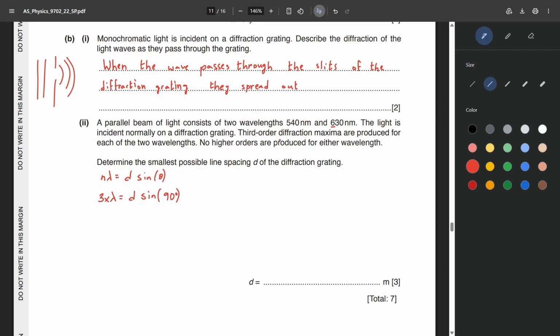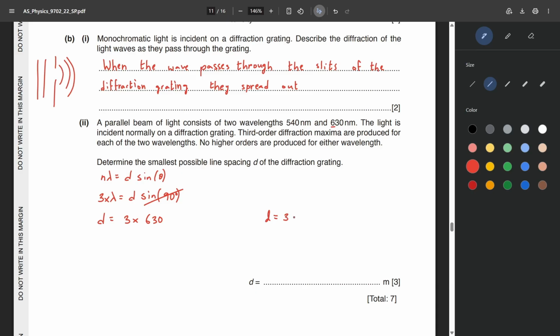Why 90? Because third order diffraction maxima are produced for each of the two wavelengths and no higher orders are produced, which means third order is the maximum number of orders that are produced in this scenario. No higher order is produced. So the highest order has an angle of 90 degrees. Sine 90 is 1, so we can simply remove it from the equation. The value of d will be 3 times the value of lambda. Lambda is 630 nanometers in one of the scenarios.